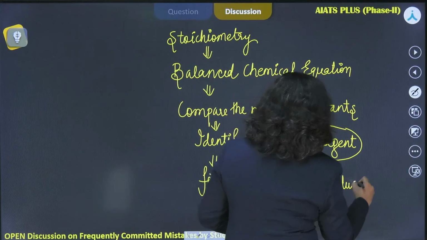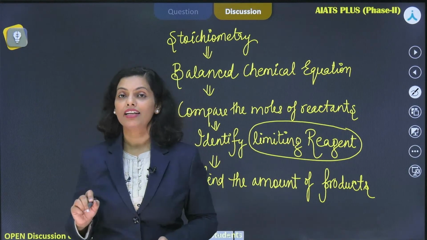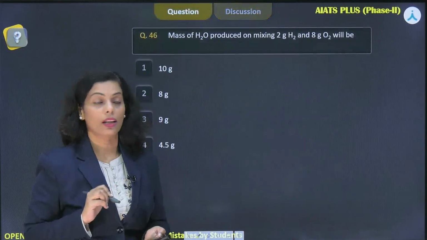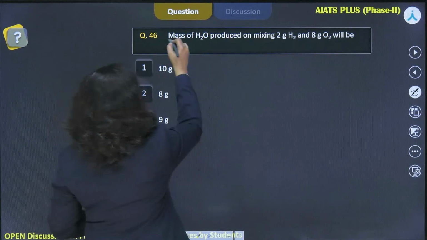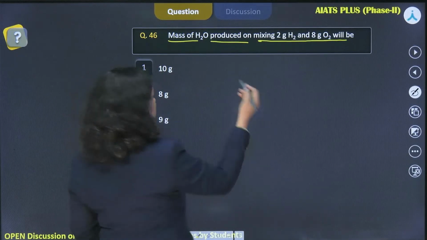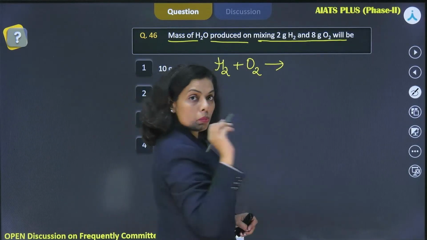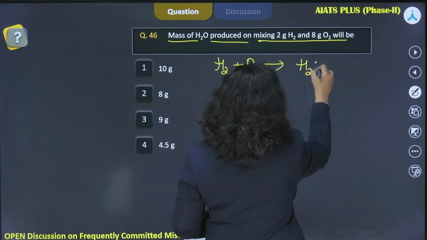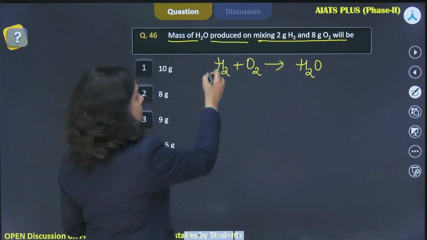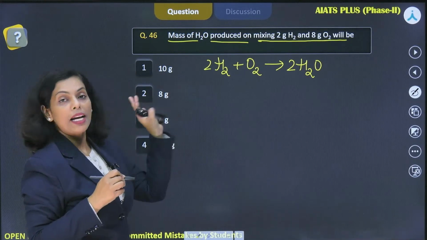So NEET 2025 aspirants, you all know that this is the simplest thing in chemistry, that if that type of question comes, then +4 marks are sure shot, right? Now just look at the question. Mass of H2O produced on mixing 2 gram of hydrogen and 8 gram of oxygen. So it's pretty clear that using hydrogen and oxygen, you are preparing water. Definitely these two are mixed and exploded, because a large amount of energy is needed in this process, right? We have to balance this reaction, and one of the simplest reactions in chemistry can be balanced this way. Done.